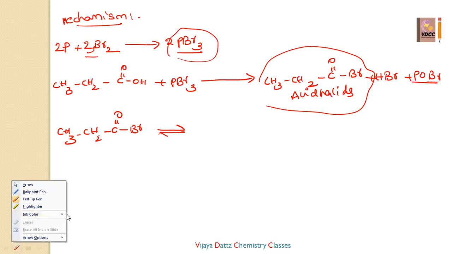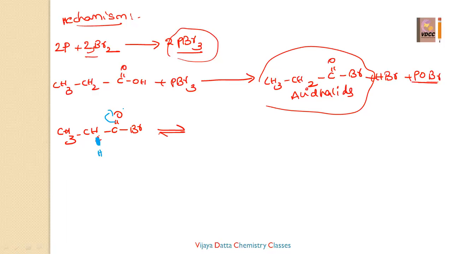I'll take a different color to understand. Now this oxygen will shift, so it gets a negative charge and the carbon gets a positive charge. This hydrogen shifts onto this oxygen, then it gets negative, and then a double bond forms in total.